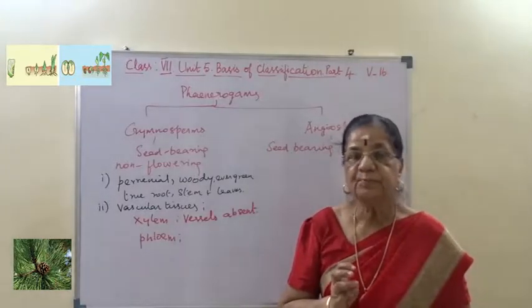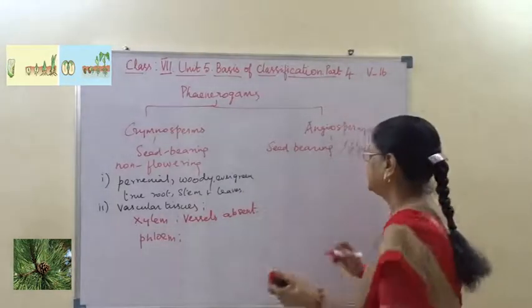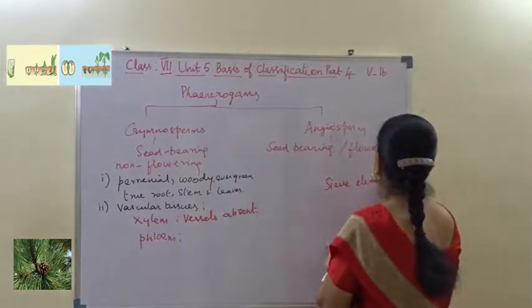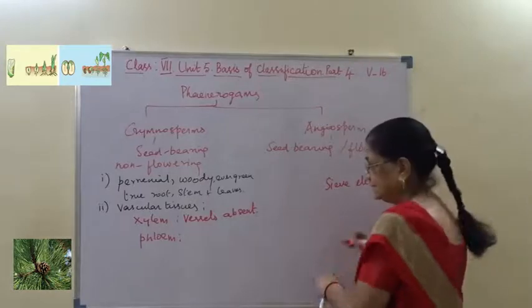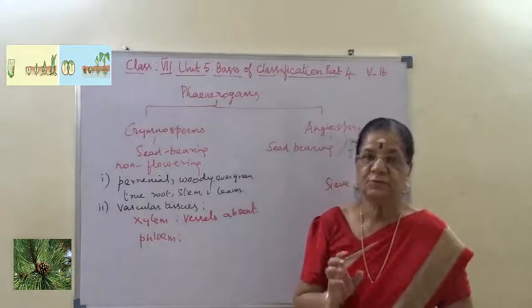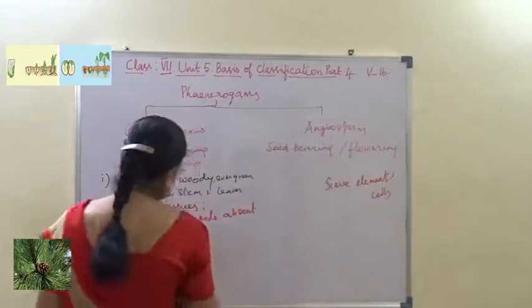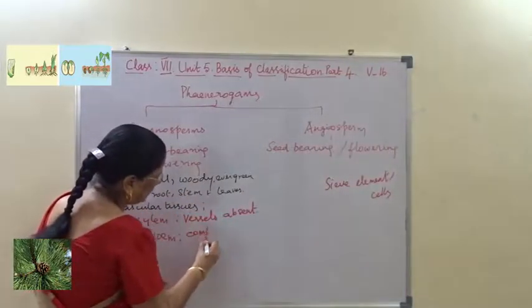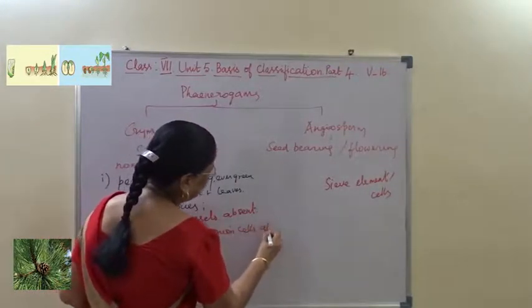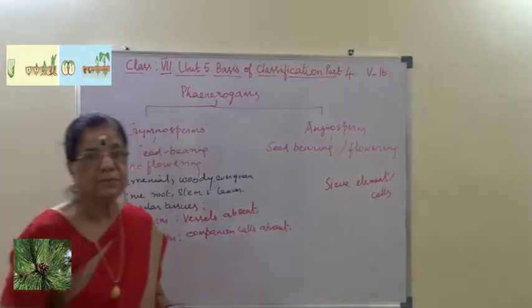This sieve tube, in gymnosperm, is called sieve element or sieve cells, whereas in angiosperm, it is called sieve tube. And in phloem, companion cells are absent. Companion cells are absent. This is the characteristic feature of gymnosperm.